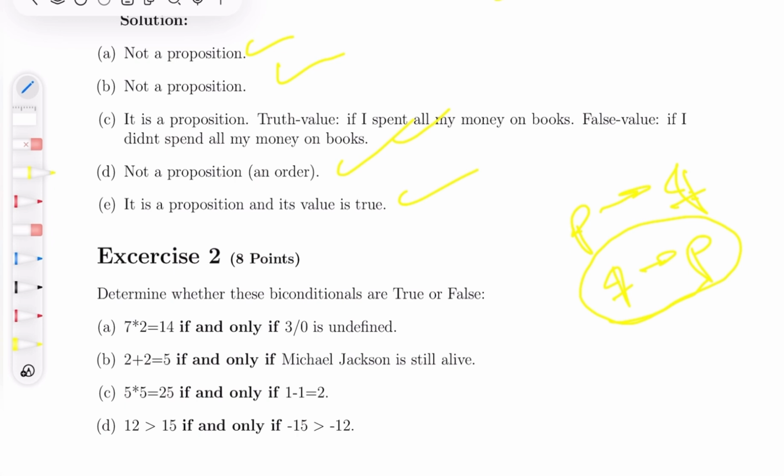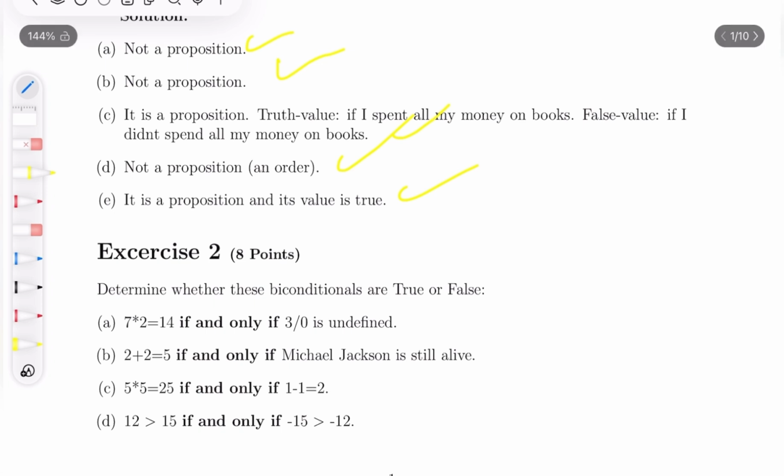So if Q, then P. And also if P, then Q. So also if P happened, then Q happened. So nothing else could cause Q, because if something else could cause Q other than P, this wouldn't hold, that Q implies P. So it's not very necessary to understand the last thing that I said, but it was just nice to think about it. Now, determine whether these biconditionals are true or false.